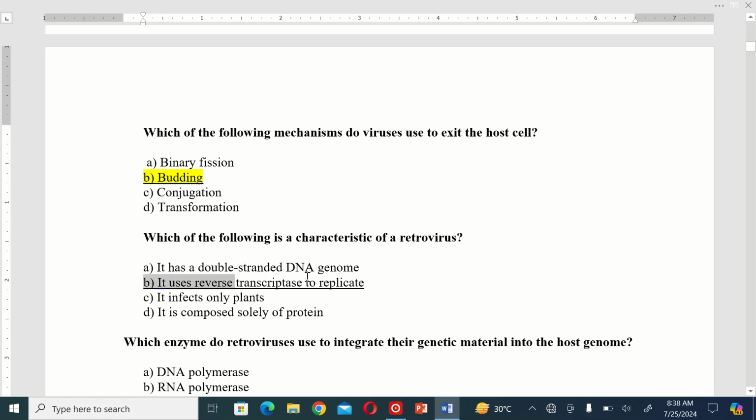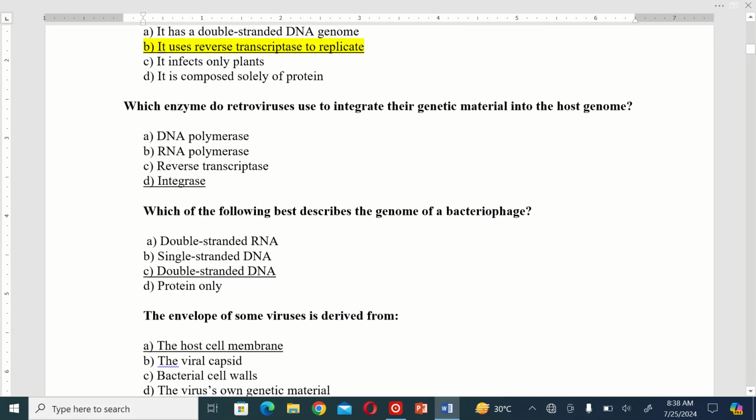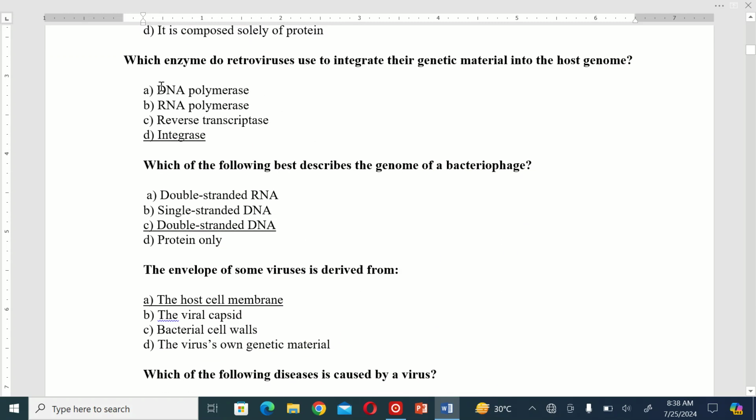So the correct option is B. Which enzyme do retroviruses use to integrate their genetic material into the host genome? A. DNA polymerase. B. RNA polymerase. C. Reverse transcriptase. And D. Integrase. So the correct option is D.